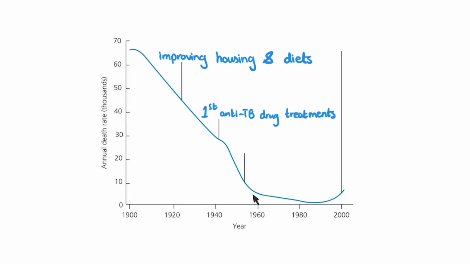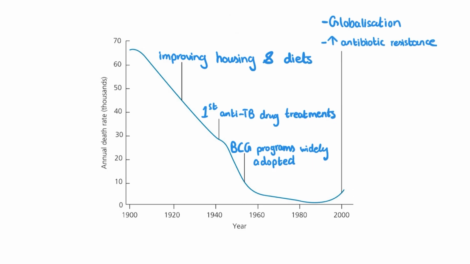Next, as we approach the 1960s, we see the death rate continuing to go down. This is around the time that BCG vaccines were commonly starting to get used in immunization programs. Most recently, though, as we start to approach the 2000s, we see the graph start to creep upwards again. Part of this is possibly due to globalization of population movements. People from one part of the world can easily be exposed to people from another part of the world. Another reason for this upturn is the increase in antibiotic-resistant TB.